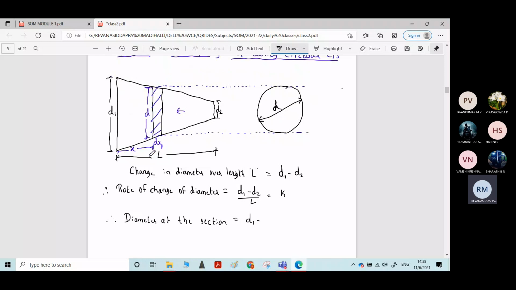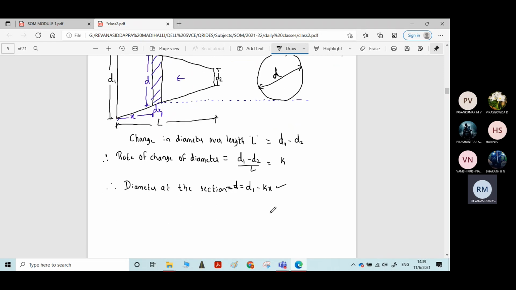How will we calculate it? You know the rate of change of diameter, that is (d1 minus d2) by L, or k, multiplied by x. That will give the diameter at the section, that is d. D is equal to d1 minus kx. Is this understood, students? Almost similar to the previous derivation, no? Therefore, diameter at the section d equals d1 minus kx, where k is (d1 minus d2) divided by L.